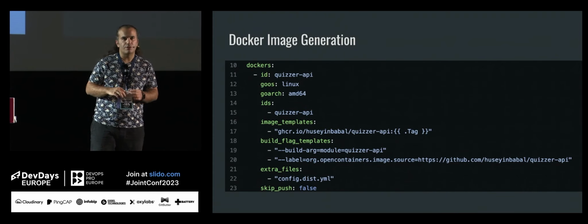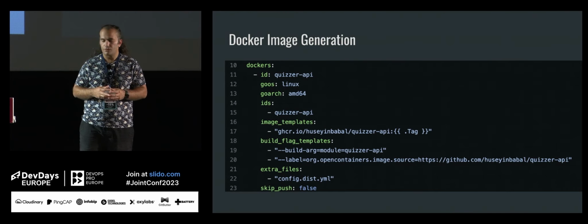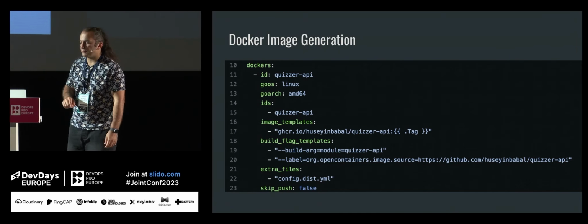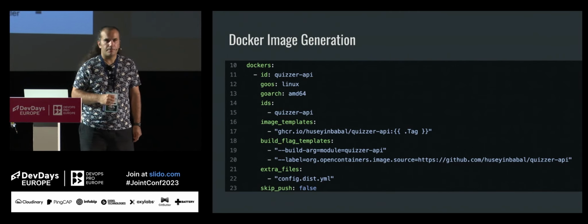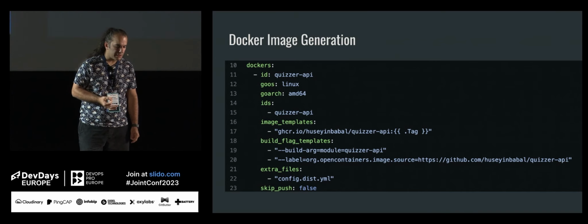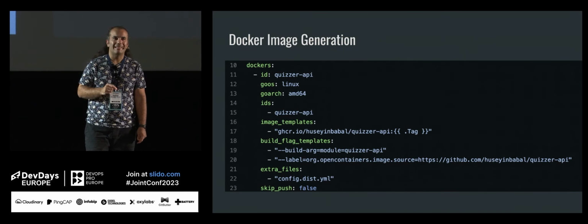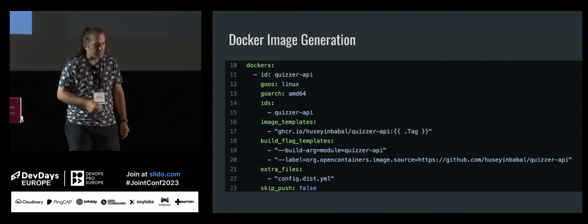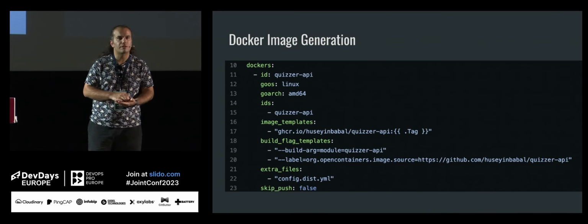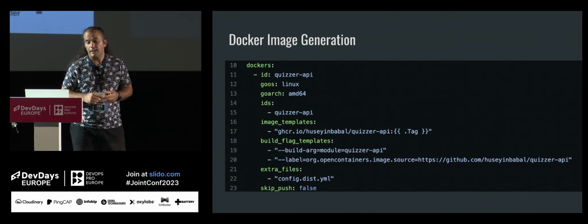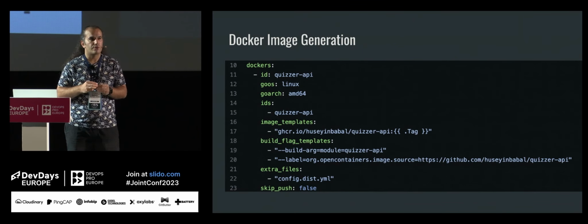The previous one will generate the artifacts, which is the binary executable. But what about the Docker image generation? Because we will ship it to Kubernetes environment. As you can see, again, there is an ID. I'm providing operating system architecture. And you see there is an IDs section. So it refers to previous section. And it will use that binary executable, and it will generate a Docker image by using the template. For example, image templates will be used for generating Docker image.